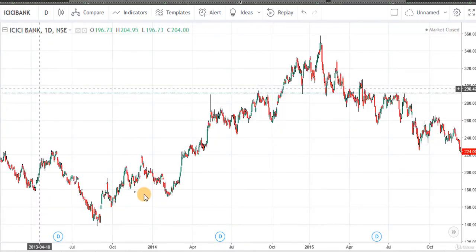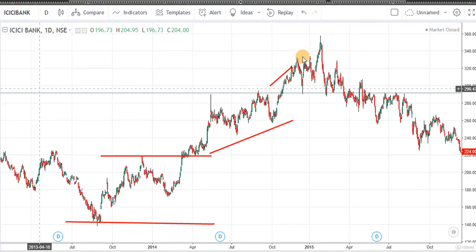This is an example of ICICI Bank. This is the downtrend stage 4 and the stock is moving in a consolidation phase. This is the accumulation phase, stage 1. Then we get a breakout. This is the stage 2 uptrend stage. Here we get an excess stage, then it is the reversal, and this is the consolidation phase. Here the stock is moving in a consolidation phase and this is the distribution phase. We get a breakout here and this is stage 4, that is the downtrend stage.